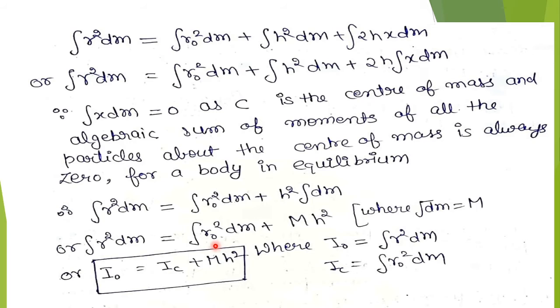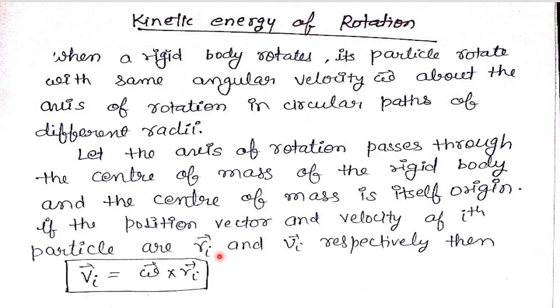Which terms? First, the mass of the body, and second, the perpendicular distance between the axes. That means if both axes are parallel and h is the perpendicular distance between them, this is our proof for the theorem.